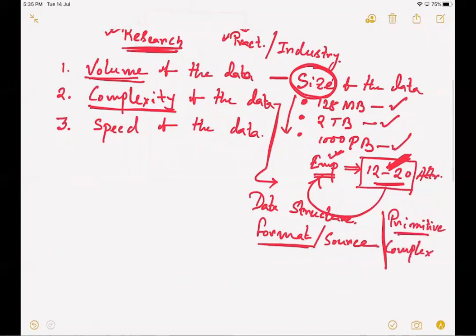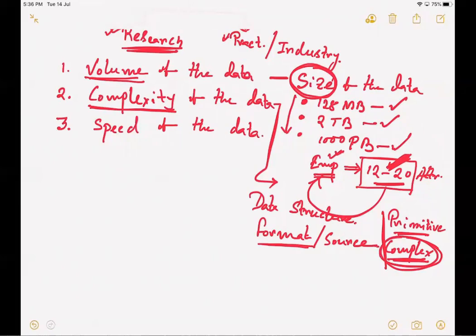For example, the primitive data types can be classified as integer, character, float, whereas these complex data types are nothing but object types. So if at all the majority of my data are relying on a complex data structure, then definitely the complexity of the data is significantly high.